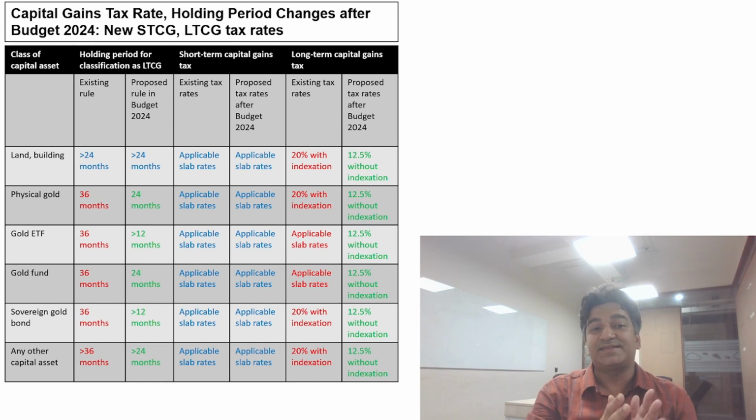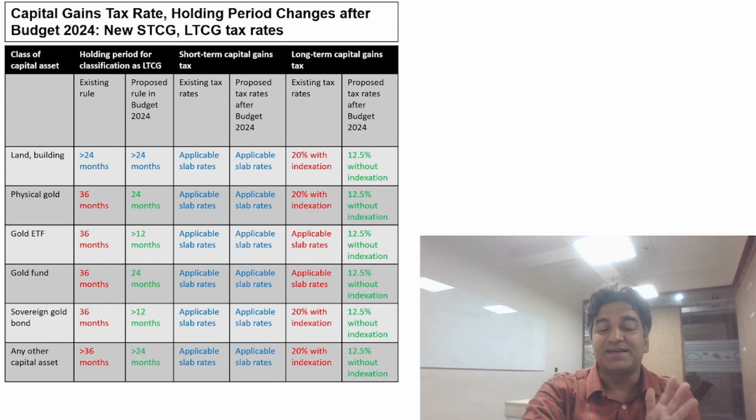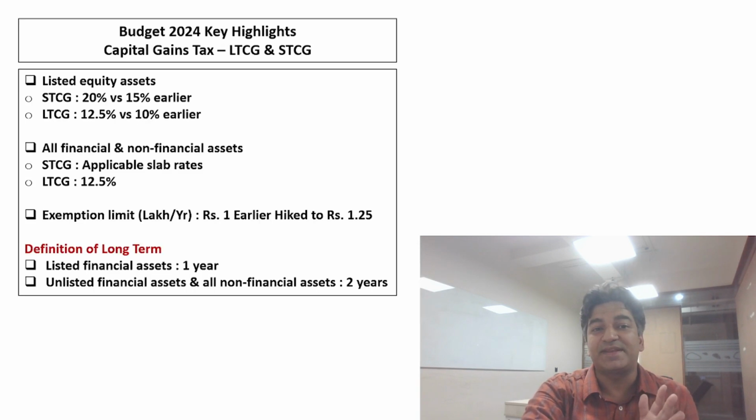So friends, having discussed the changes made in the tax rates asset wise, let's discuss this summary once again. In case of listed equity assets, STCG is 20%, which has been raised from 15%. LTCG has been raised from 10% to 12.5%.